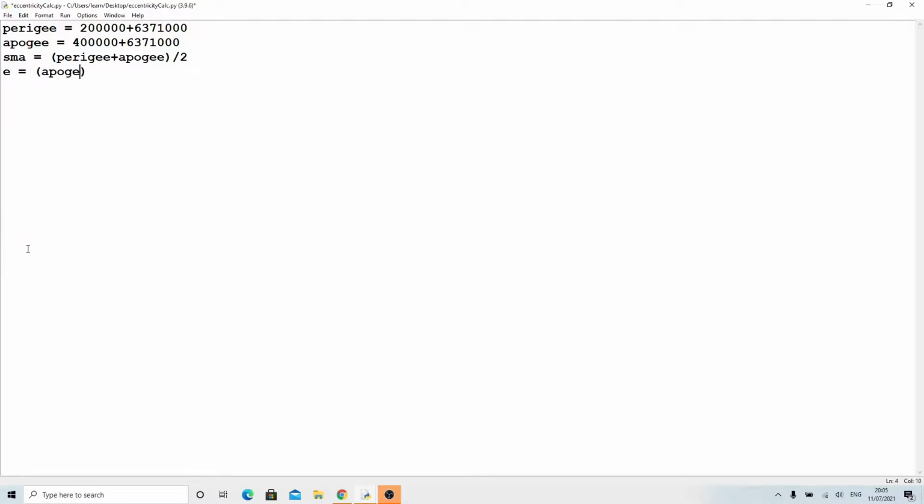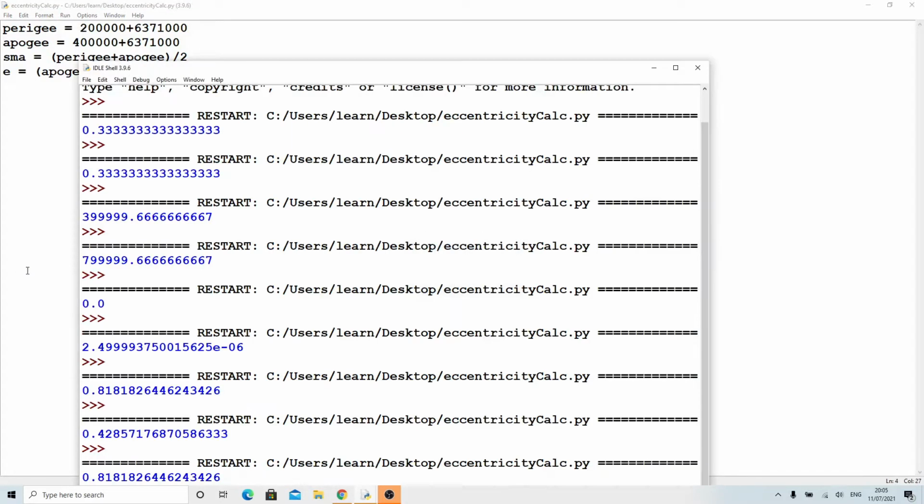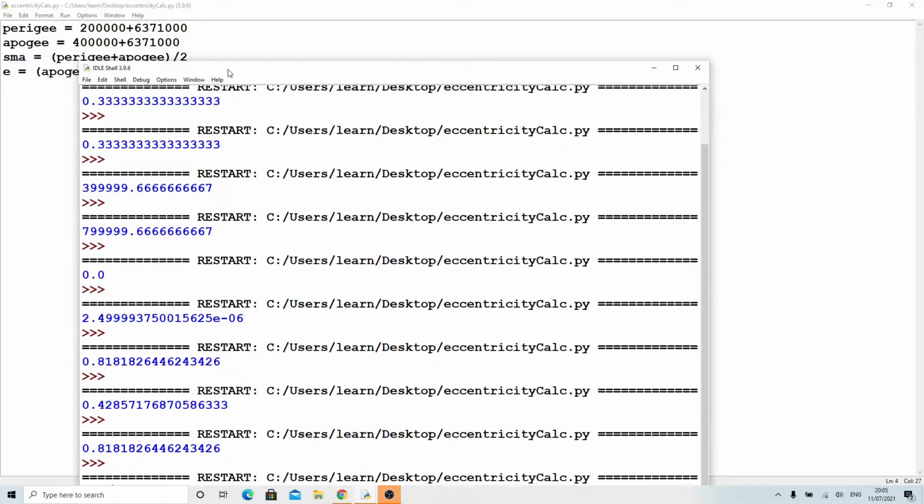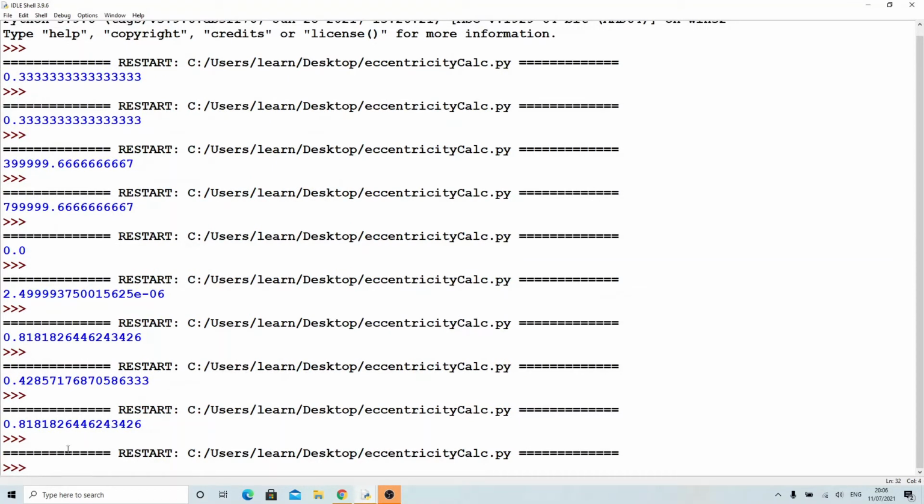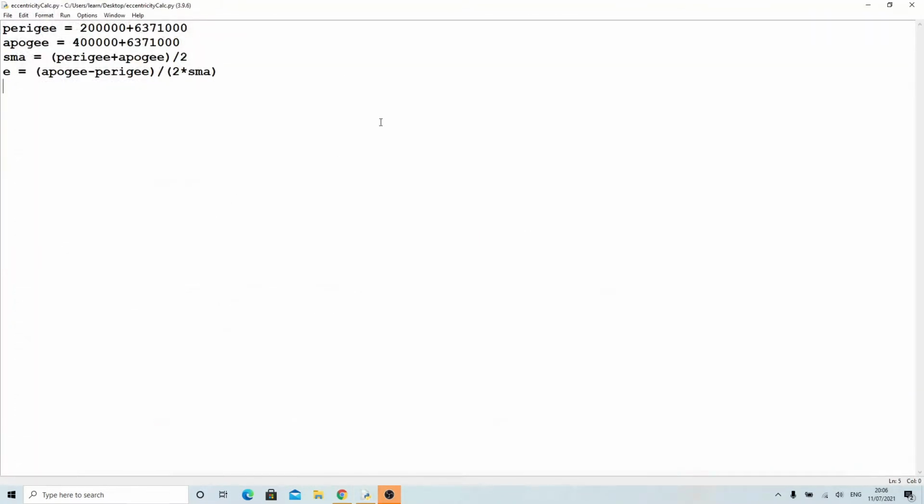First we're going to get the apogee and then subtract the perigee from it. Then, after doing so, you will want to divide it by 2 times the semi-major axis. And actually remember to print it out.